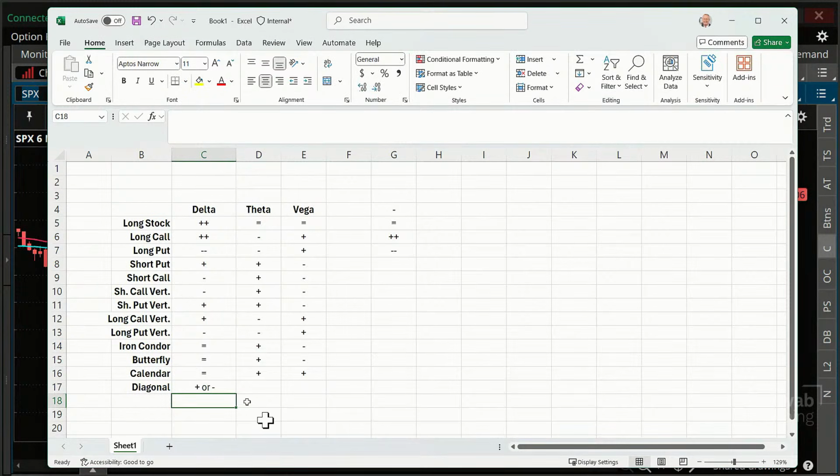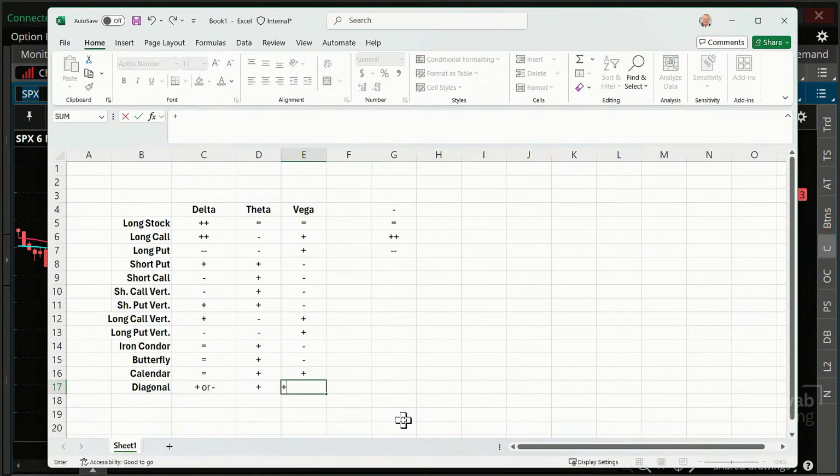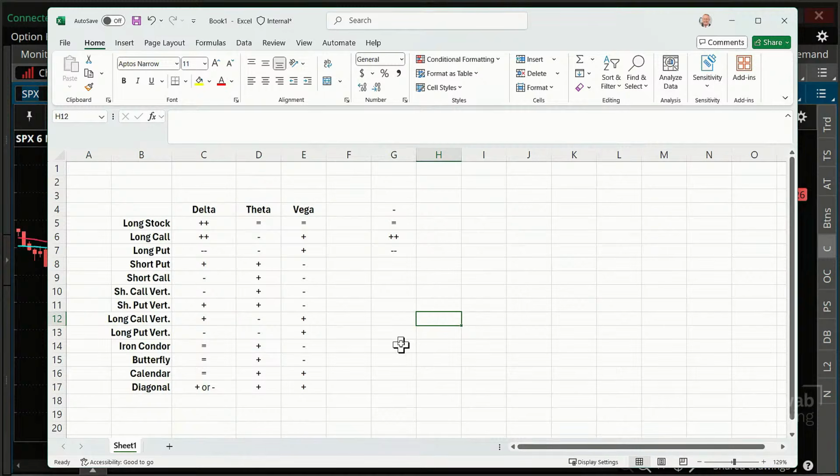Positive or negative delta, generally positive. And vega, same as calendar, generally positive. These really depend on what strikes you choose, though. Okay, so there's your chart. That's the table we're going to go off of here.